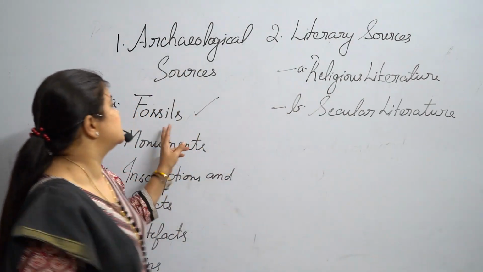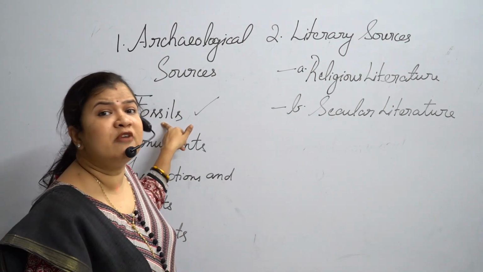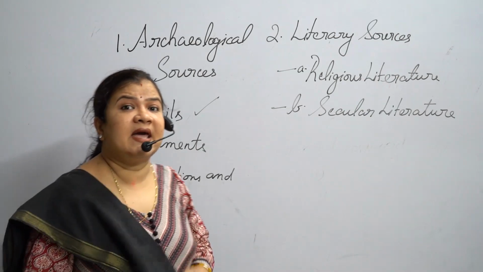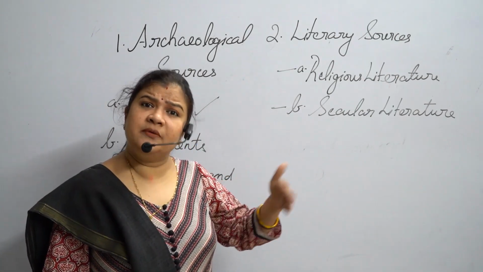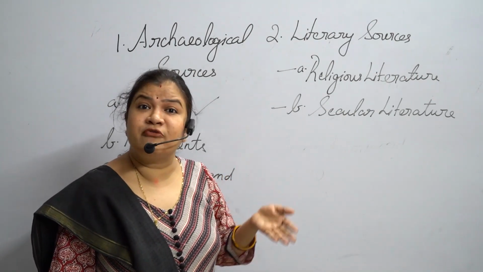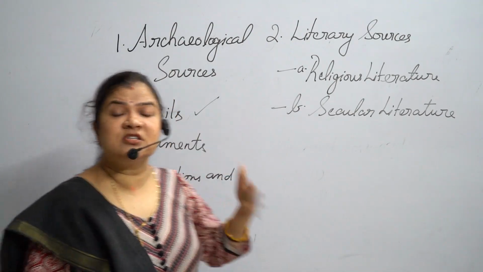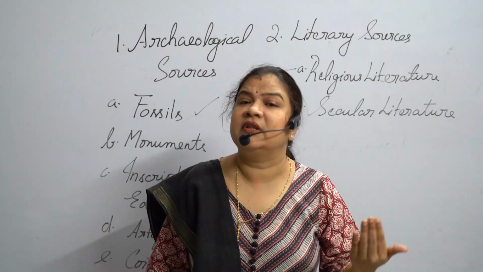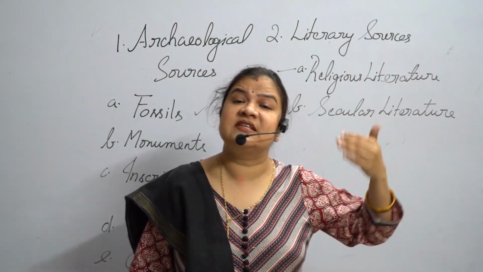Fossils are an important source of information that can tell us about the various species that existed long ago. Just like, for example, dinosaurs. From the fossils of the dinosaurs that we found, we came to know that dinosaurs did exist in the past.